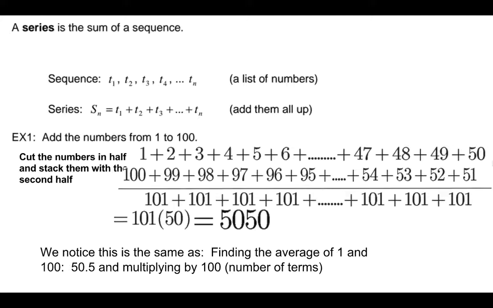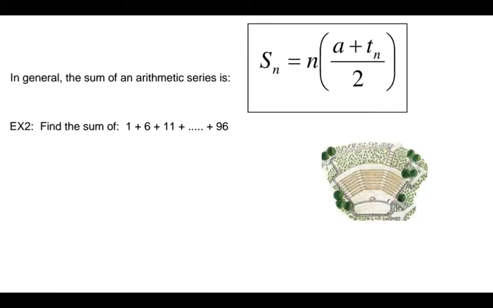We notice that this is the same thing, so there are these two methods. We're going to create a formula based on finding the average of 1 and 100. If you add up 1 and 100 and divide by 2, you get 50 and a half. And then multiply by 100. We're allowed to do this because every number from 1 to 100 is the same distance from 50 and a half, the same distance from the middle. So they really all cancel out, and it just ends up with 100 numbers at the center, which is 50.5. And that only works for an arithmetic series when we want to add them up. So it only works for linear terms.